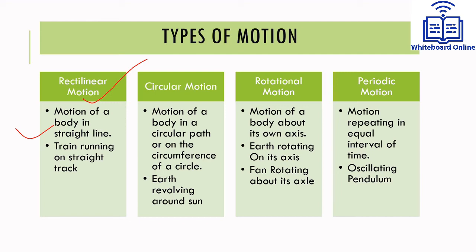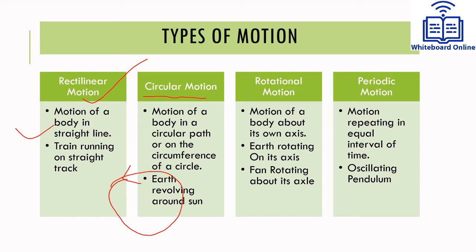Okay. Second one is circular motion. What happens in circular motion? In circular motion, a body moves along the circumference of the circle. For example, a boy is cycling on a circular track. Okay, this type of motion is circular motion. Earth revolving around sun is also a circular motion.